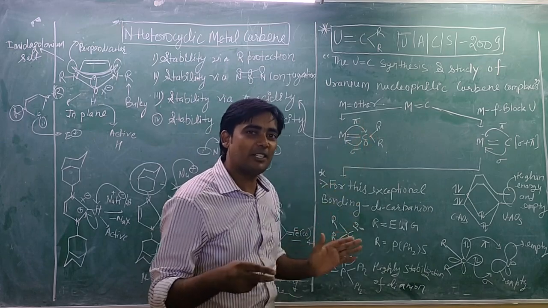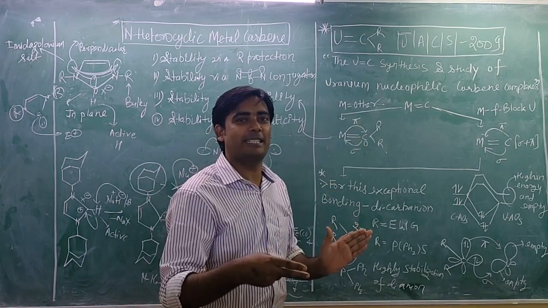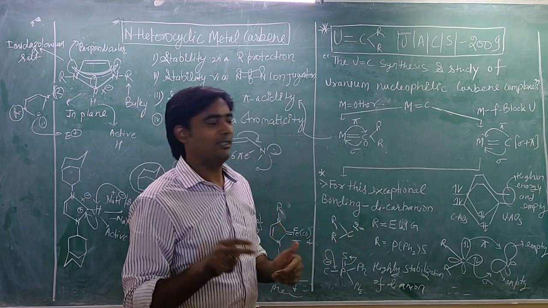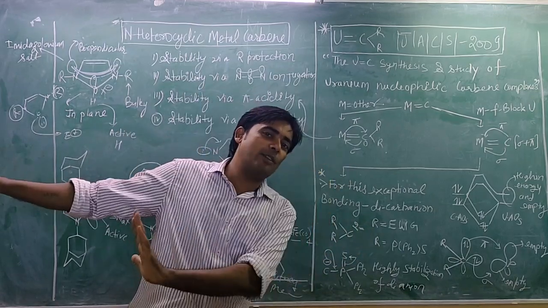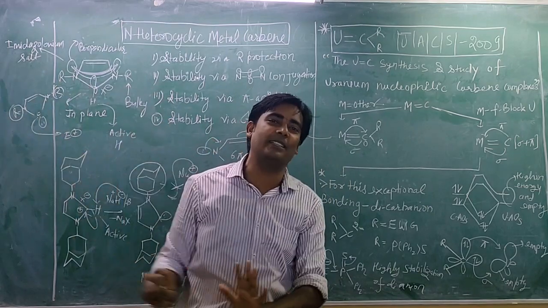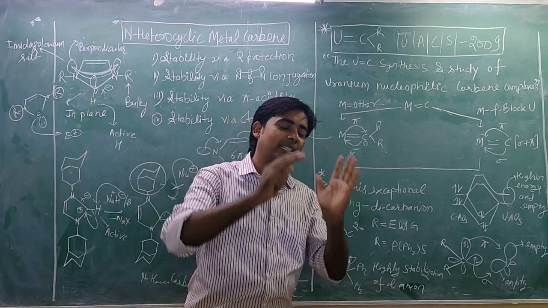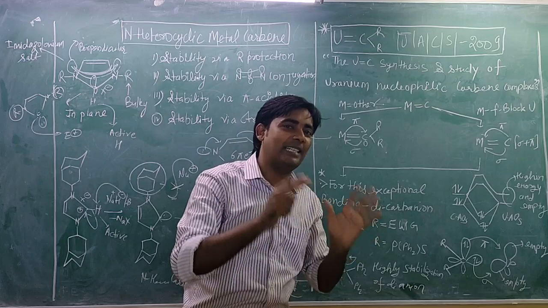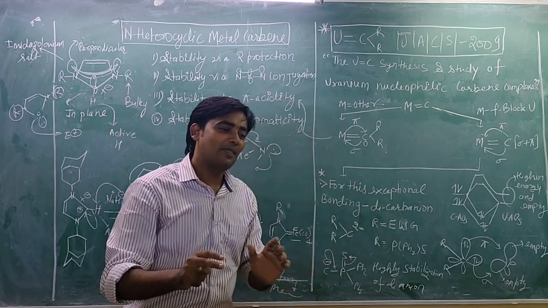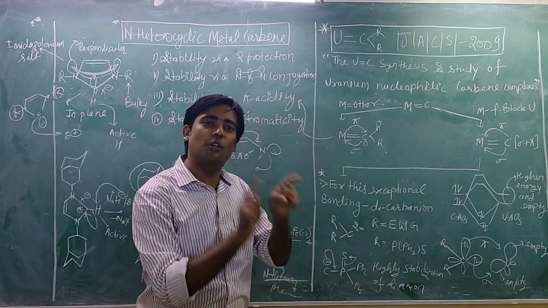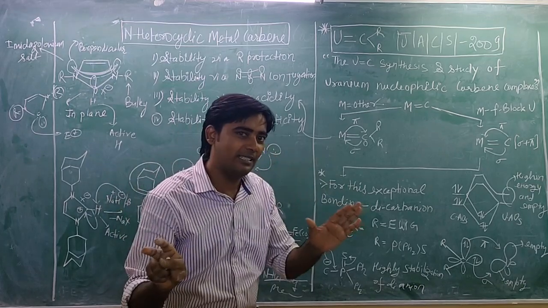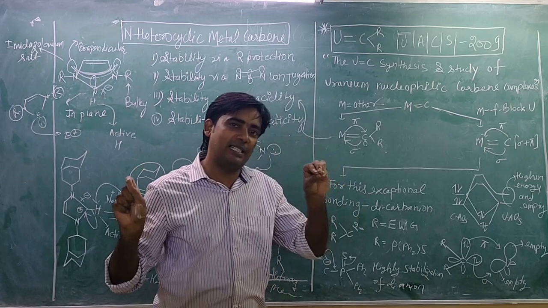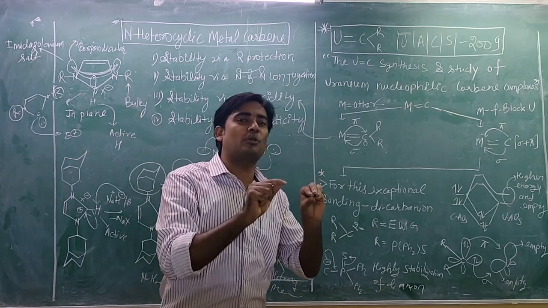So the direction of shifting of electron density is opposite for each. In all the studies of metal and carbon interaction, the direction of electron shifting between metal and carbon is opposite: sigma bond carbon to metal and pi bond metal to carbon.